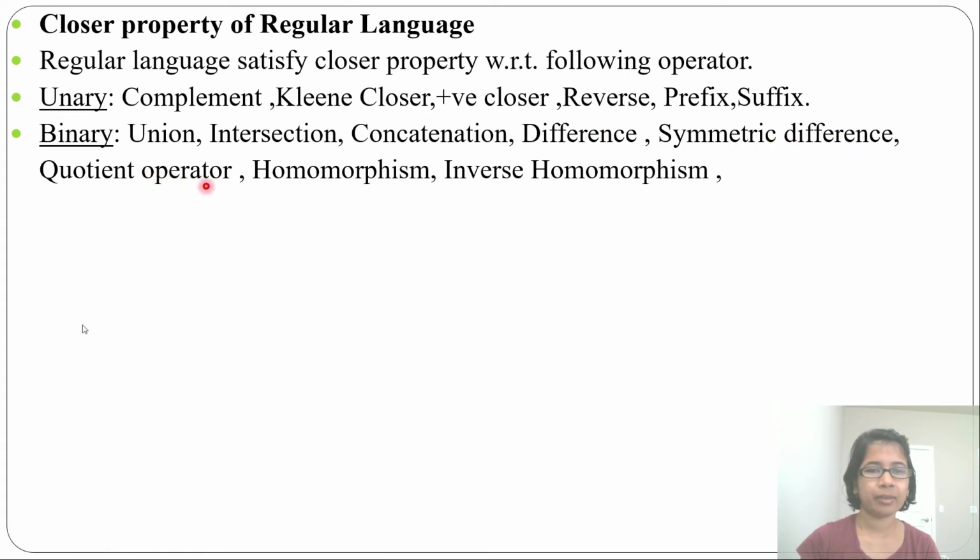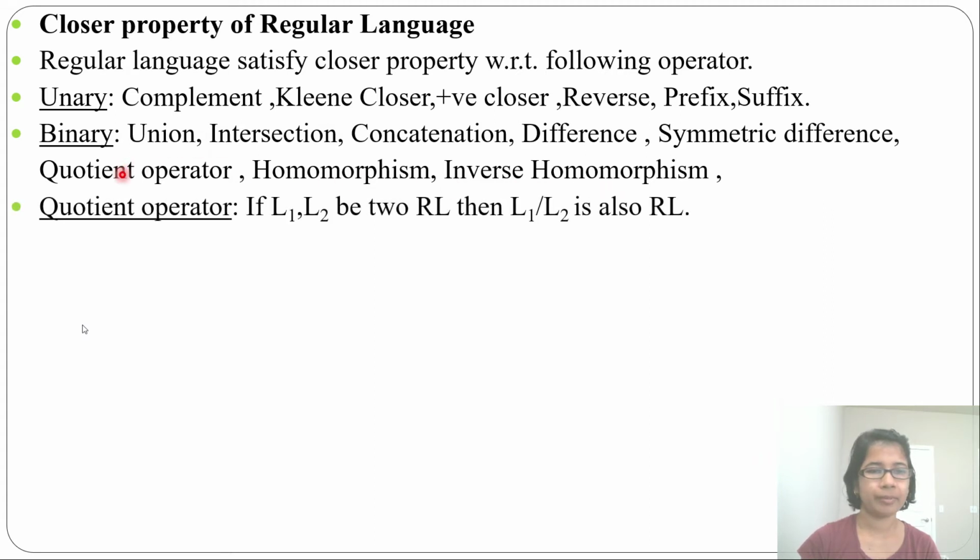Next is quotient operator, homomorphism and inverse homomorphism. So I will discuss this. First, what is quotient operator? If L1, L2 are two regular languages, then L1 division L2 is also regular. Let xy belong to L1. For some y belonging to L2, then x belongs to L1 division L2. L2 should be a subset of L1. So what is the result? The result is x.